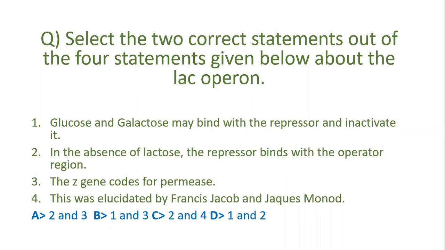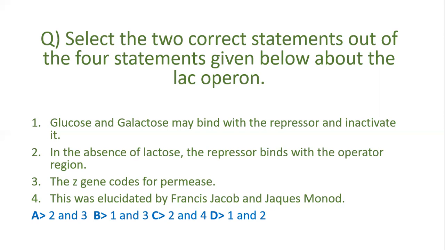Operon is a group of structural genes whose expression is coordinated by an operator. So first we will have to know what a structural gene is. A structural gene is a gene that codes for some RNA and protein other than regulatory proteins, regulatory factors. So a structural gene can code for a particular enzyme. It can code for some structural proteins also. Not only that, it can code for tRNA, rRNA, but not for miRNA, siRNA, because those are regulatory factors.